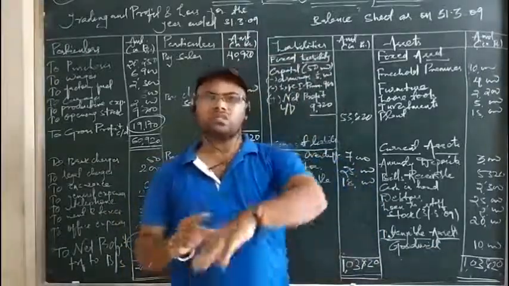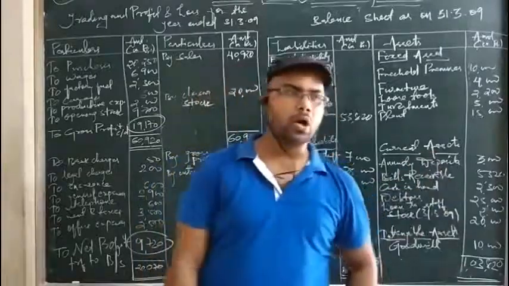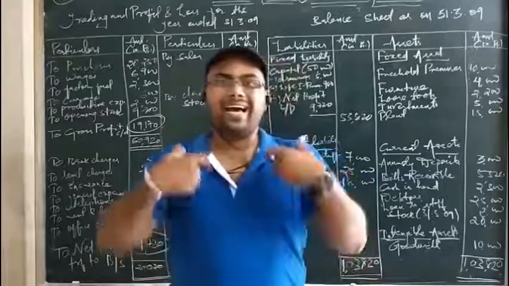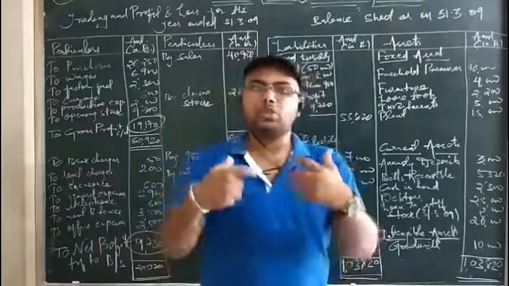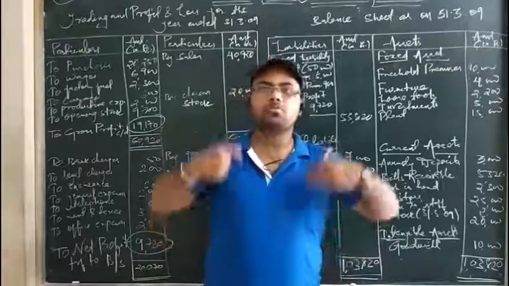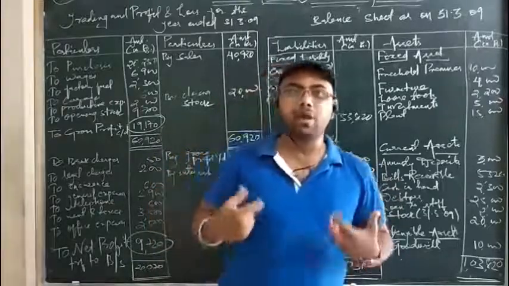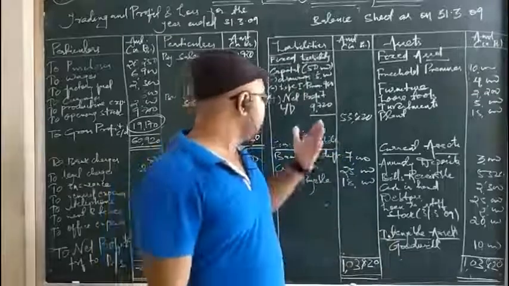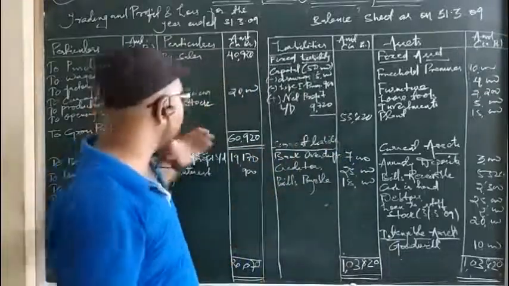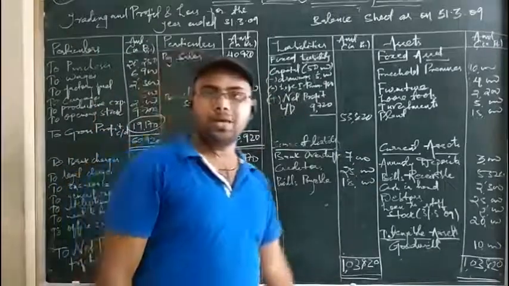Remember, in some areas calculators are also allowed, but I always advise my students not to use a calculator because that demoralizes your calculation skills. Always make calculations on your own, so it improves your level, it improves your IQ level. Remember that. Okay. So by getting the correct answer in the form of gross profit and also the correct answer in the form of net profit, the net profit is transferred to your capital adjustment.